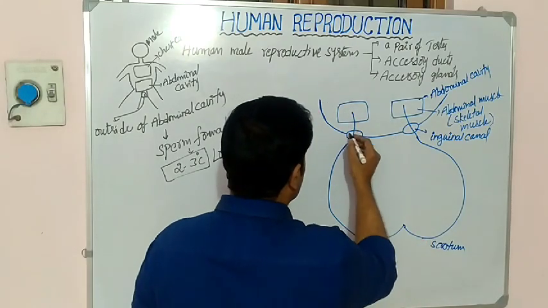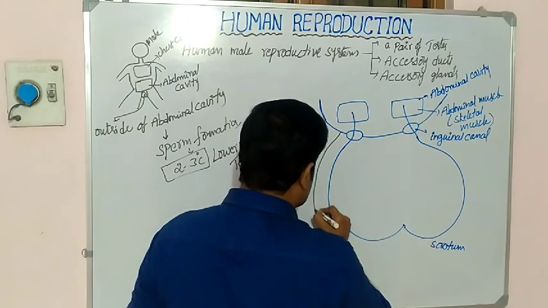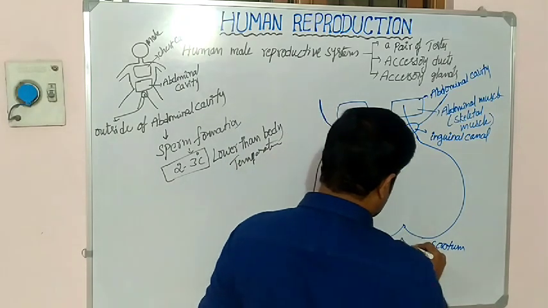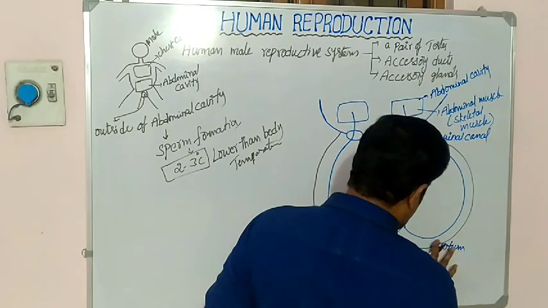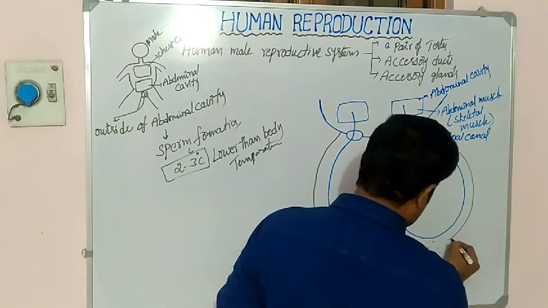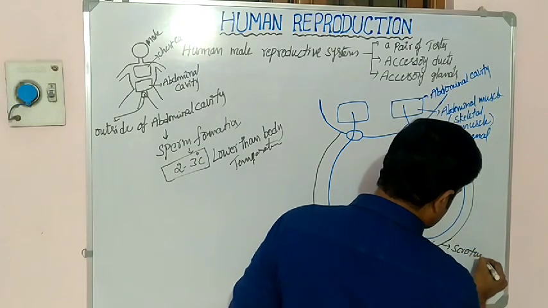So this is muscle, and outside of the abdominal muscle, this is the scrotum, remember. So this black color I will draw here. So this arrangement is called what? Scrotum.